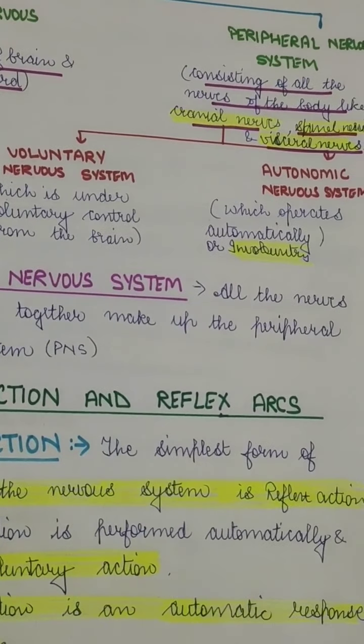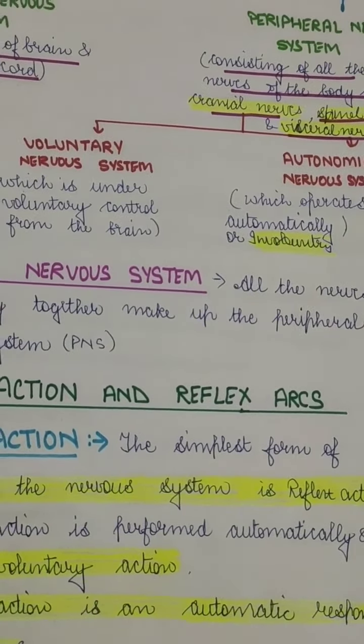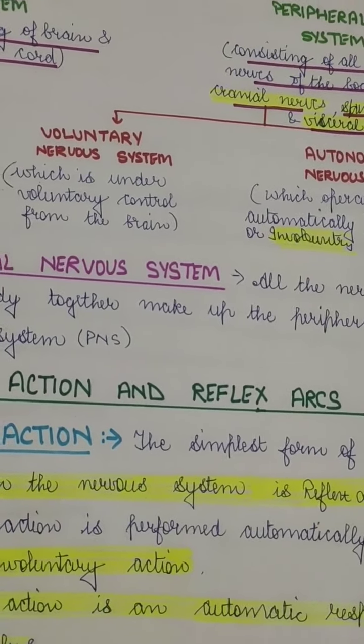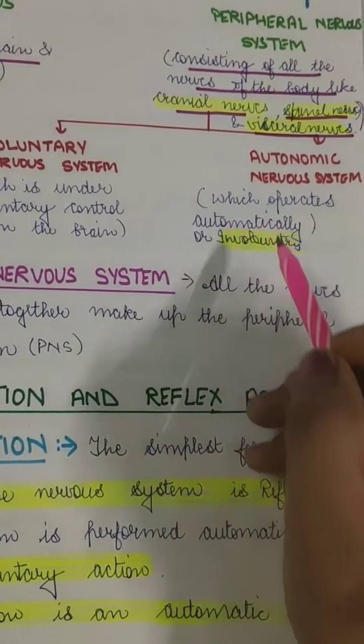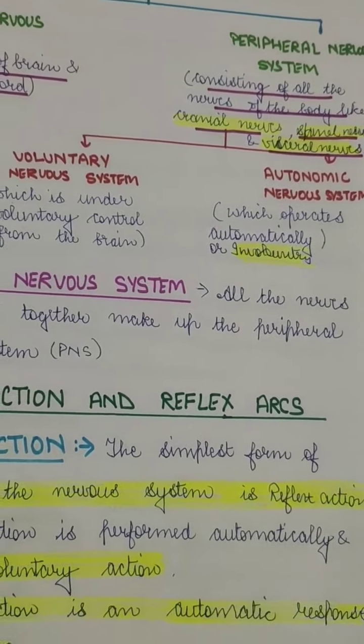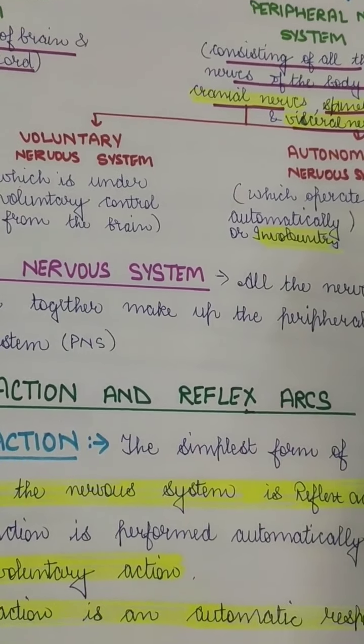So like here, your spine is behaving like you, and the brain is your mother. Sometimes a quick action has to be taken, so you just take the action and then you tell your mother. In this also, the spine takes the action and then the message is conveyed to the brain, but after the work has been done.